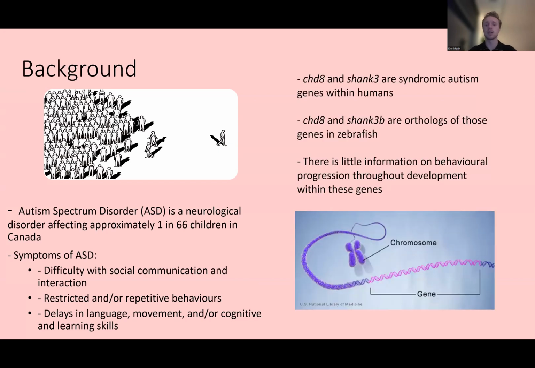CHD8 and SHANK3 are syndromic autism genes within humans, referring to being a part of syndrome causing. CHD8 and SHANK3B are orthologs of those genes in our model organism zebrafish. Orthologs refers to the homologous genes that diverge due to speciation. There is little information on the behavioral progression throughout development within these genes.